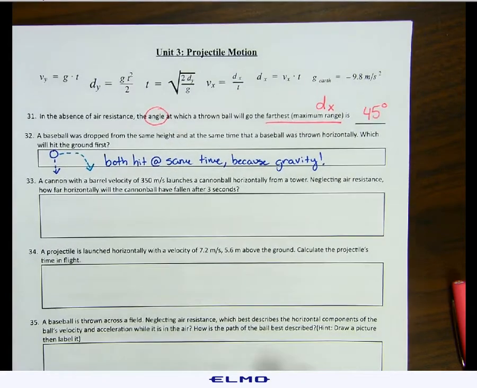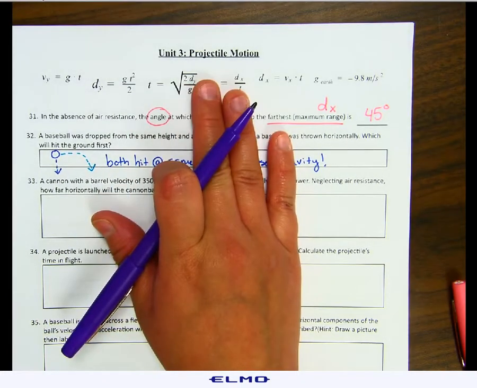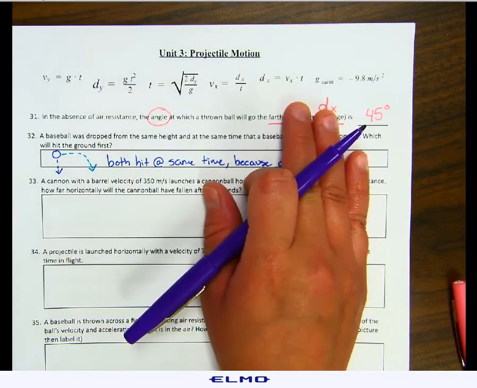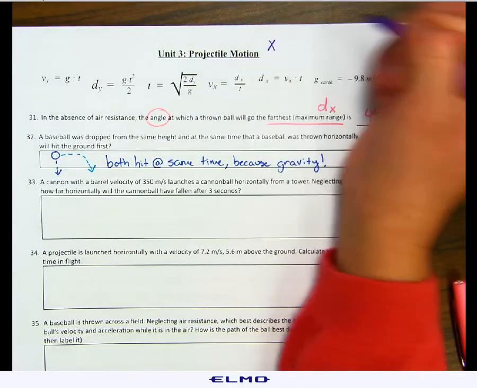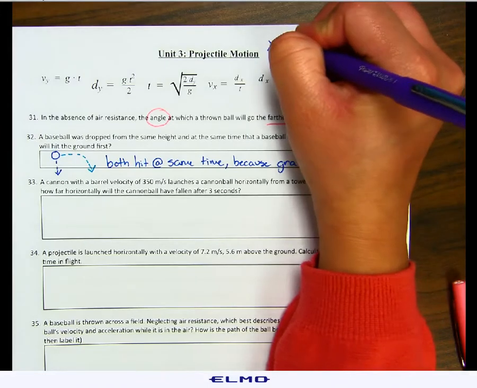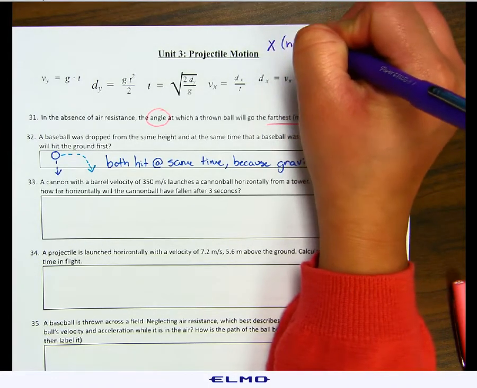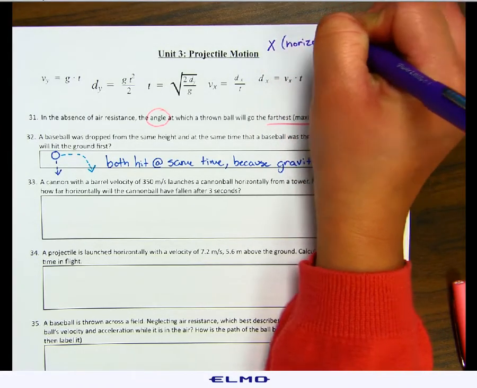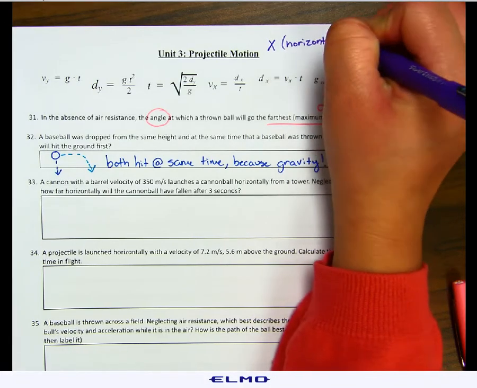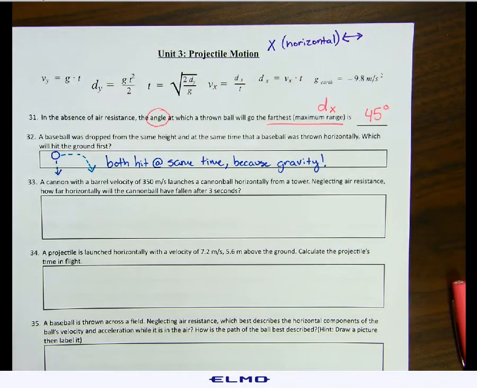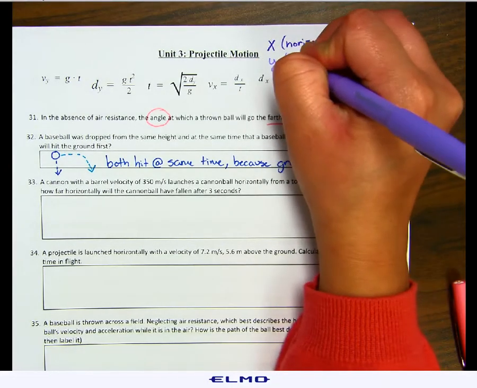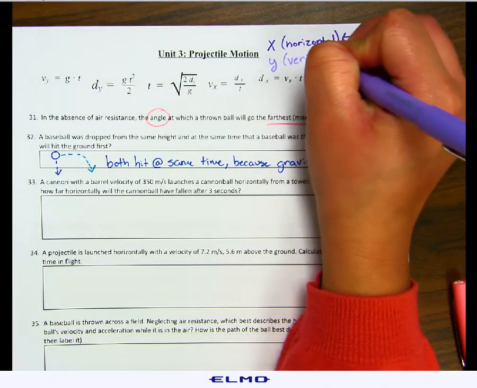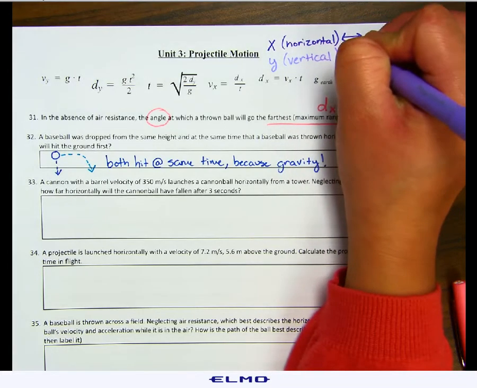I want to mention that in projectile motion, we were throwing things out and down. So they were being affected in the x direction, which is horizontal. That's affecting anything going left and right. And then we were also throwing them down. Again, that's y. That's for vertical. And that's anything that was going up or down.